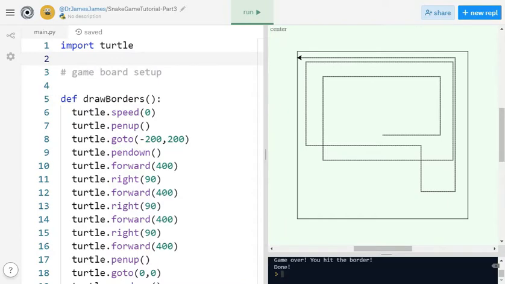Okay, so thing one, sprites. If you've used the Scratch programming language, you're probably familiar with the idea of sprites. In Scratch, you create sprites, and they have art that is associated with them, and then they have programming code that's associated with them. And that's really how Scratch works.